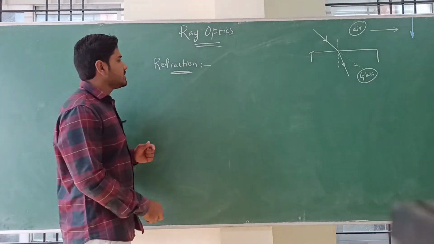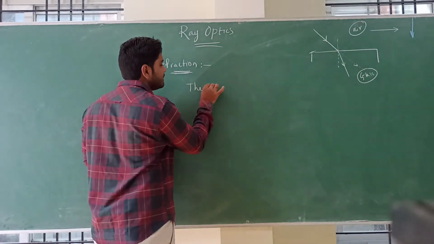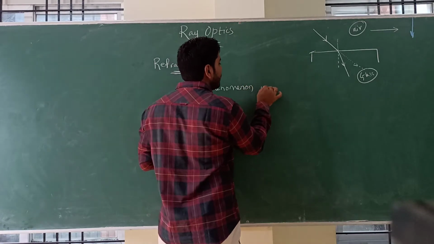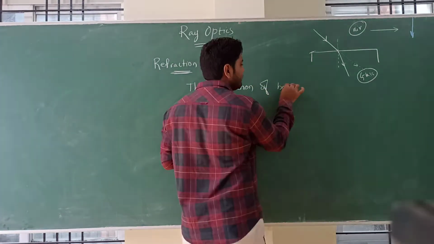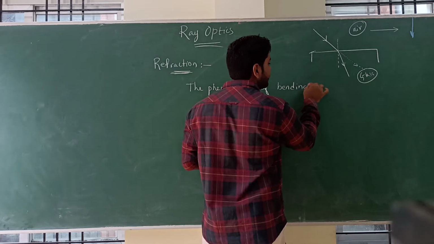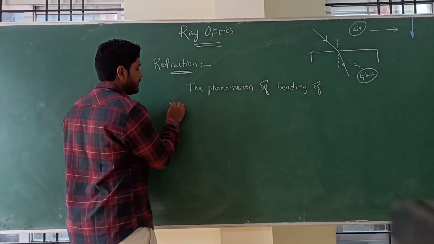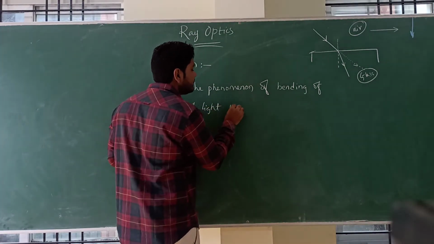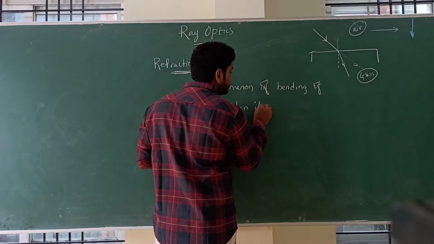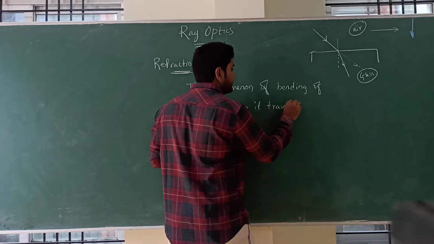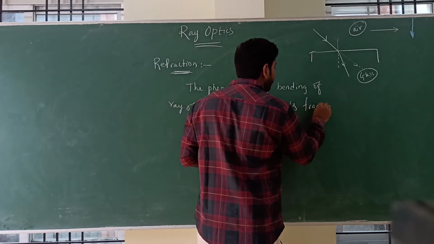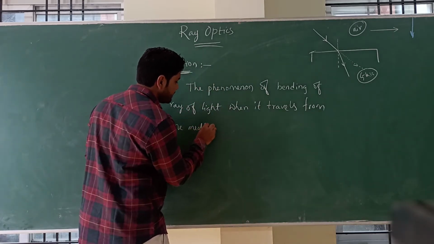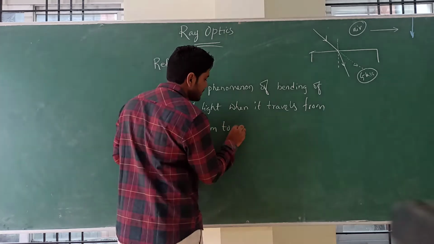Refraction can be defined as the phenomenon of bending of a ray of light when it travels from one medium to another medium.